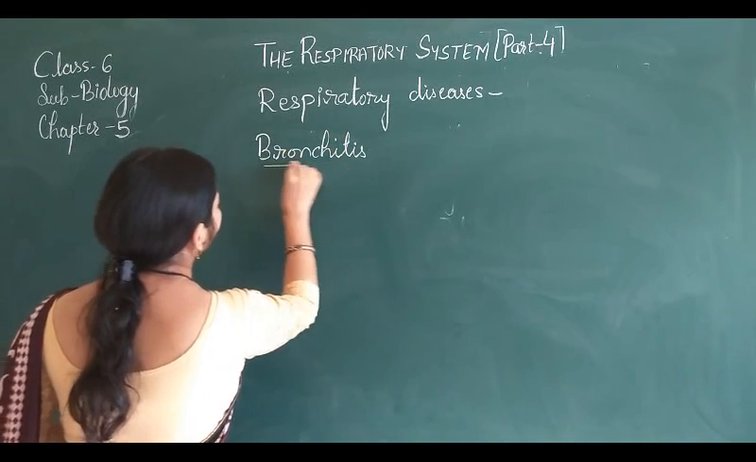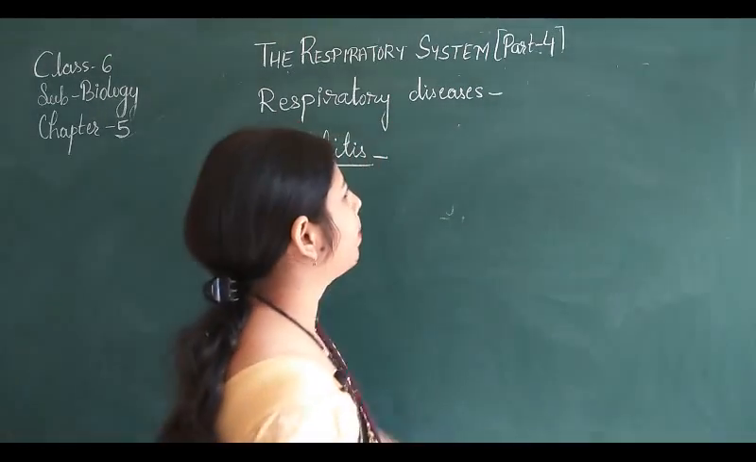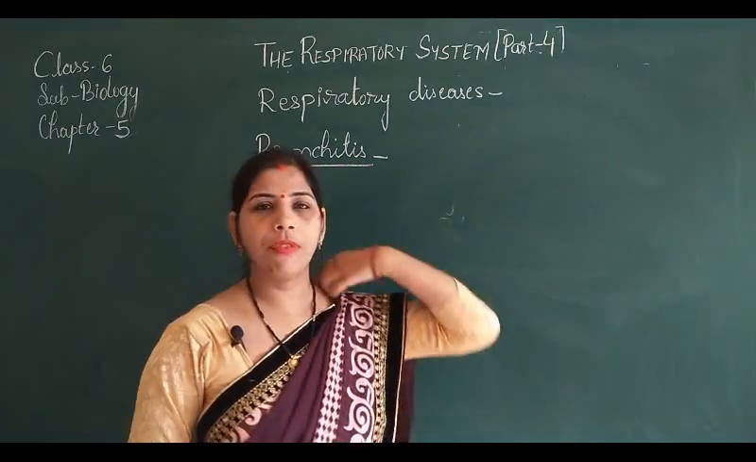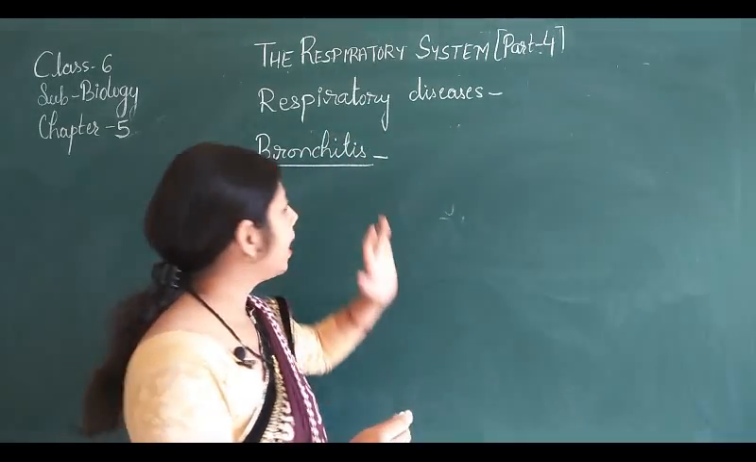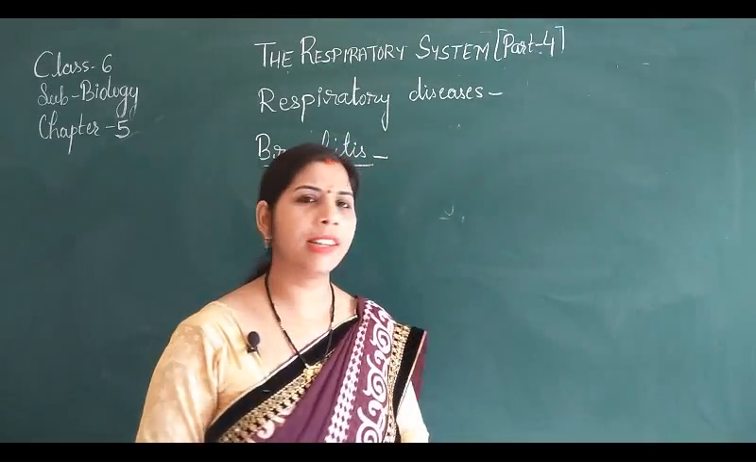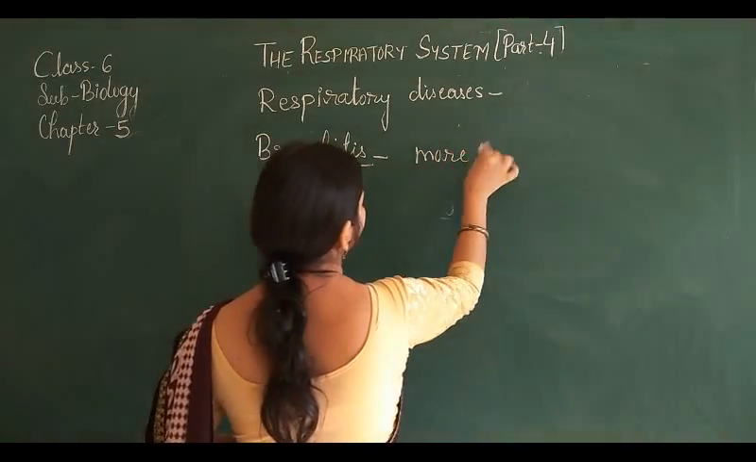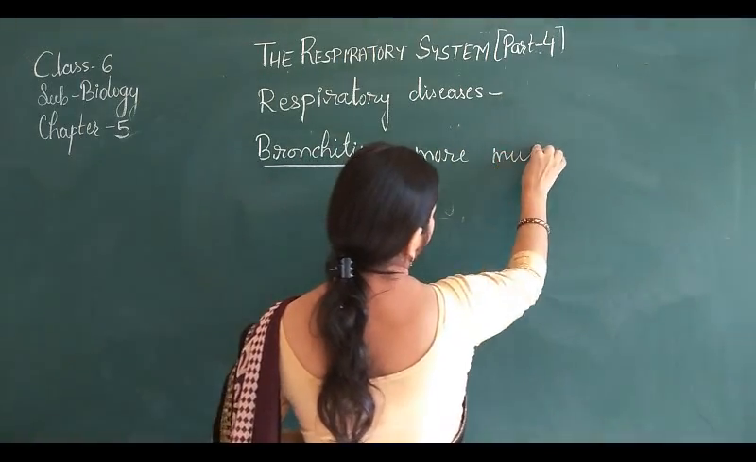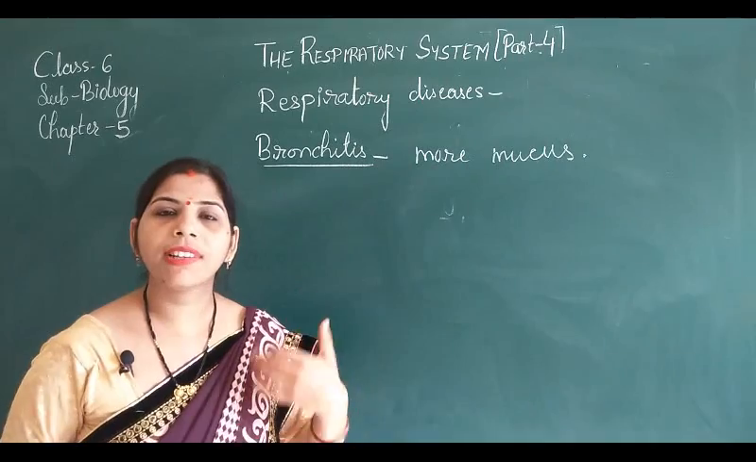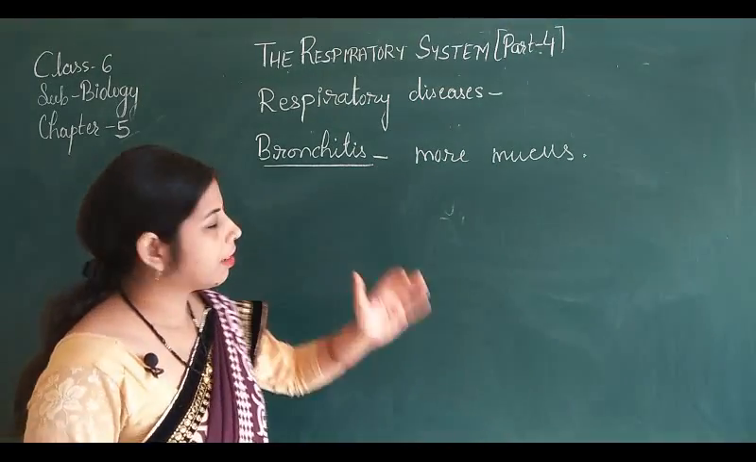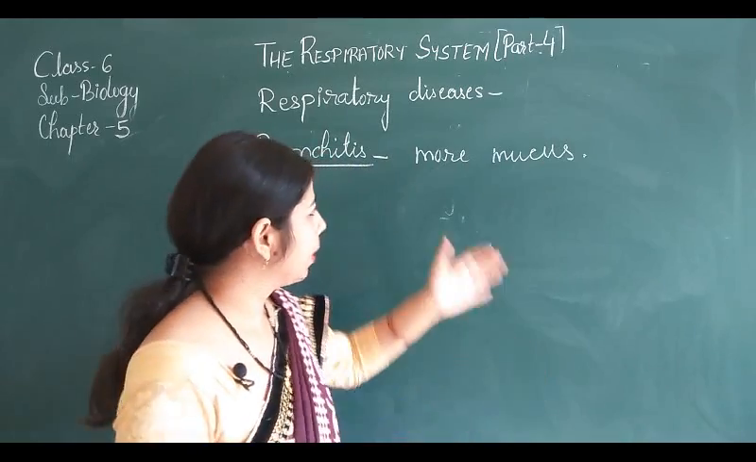It is clear from the name, it occurs in the bronchial tube of the respiratory system. So when the bronchial tube is inflamed, जब उसमें swelling आ जाती है, at that time this disease occurs and here more mucus accumulates, बहुत ज़्यादा mucus formation होने लगता है. And when more mucus accumulates, it can easily attract bacteria and virus and cause severe problems.